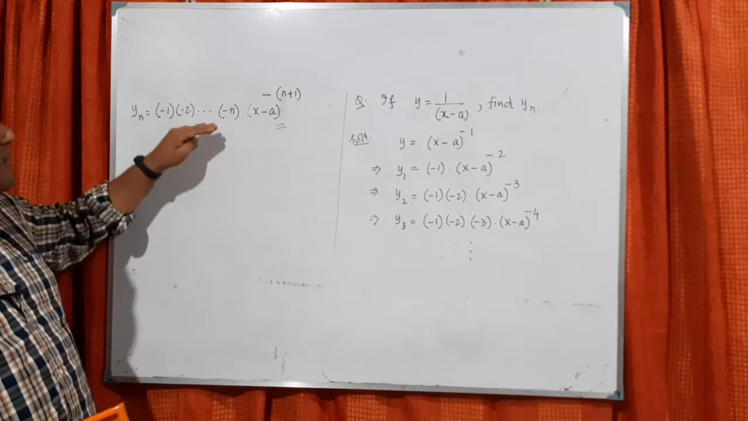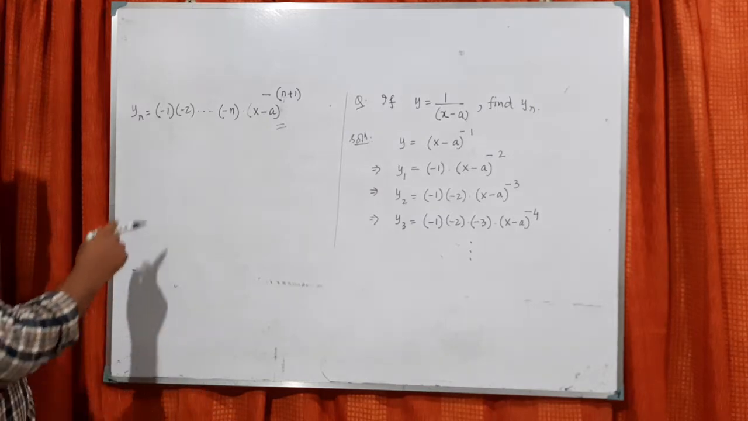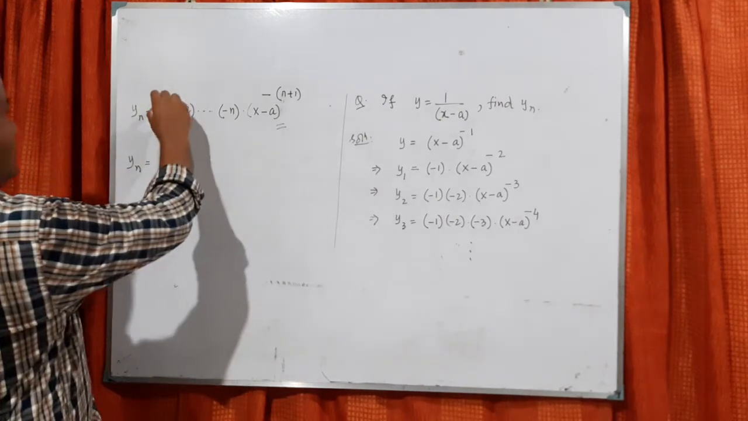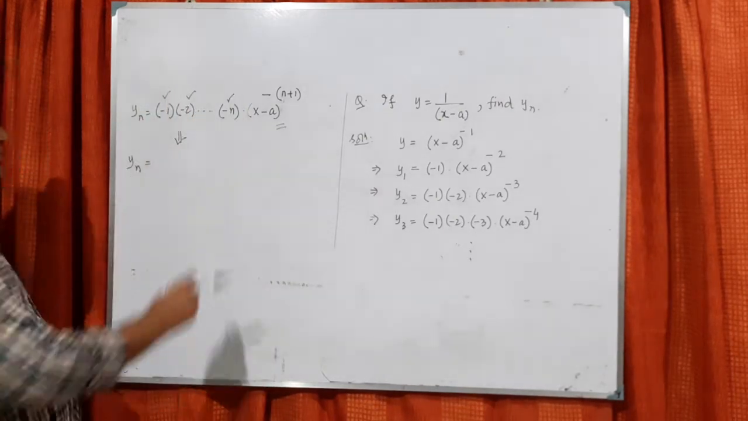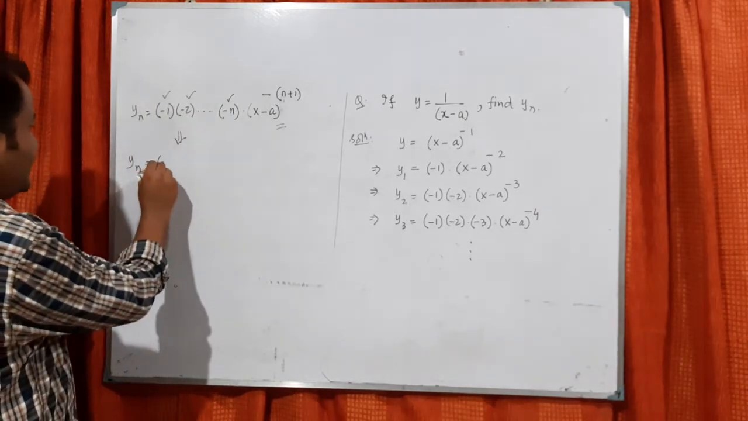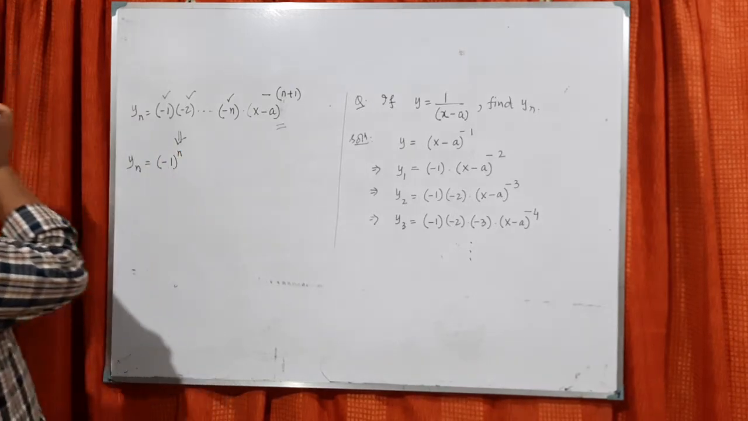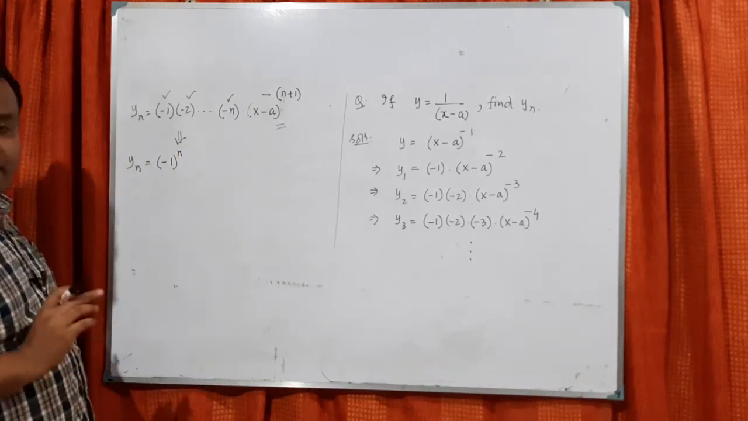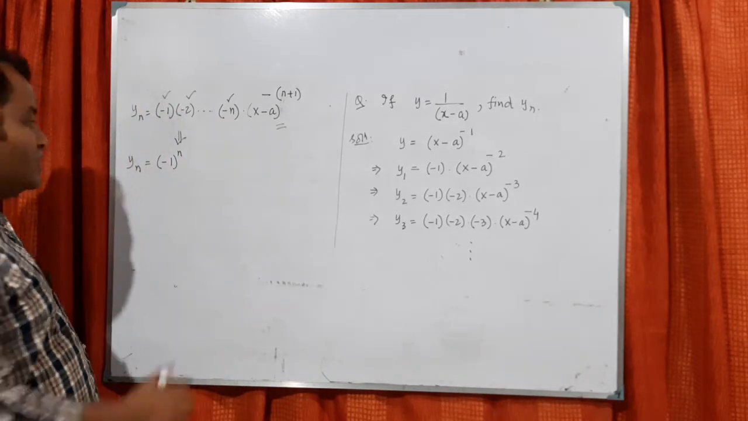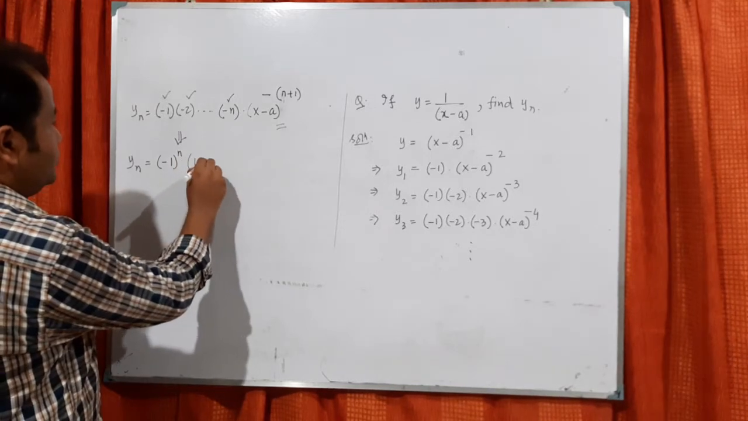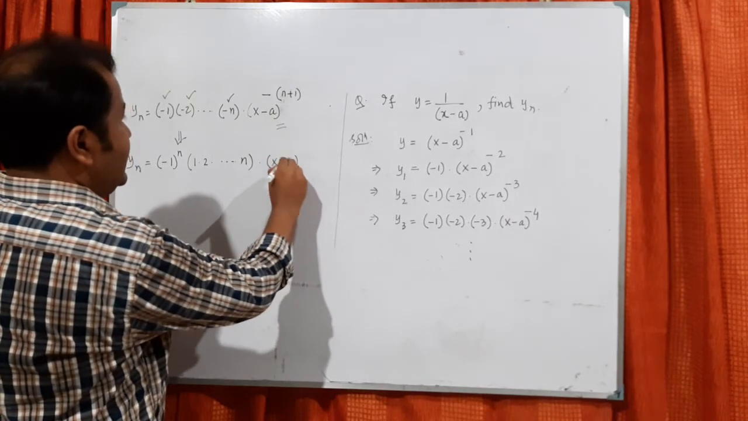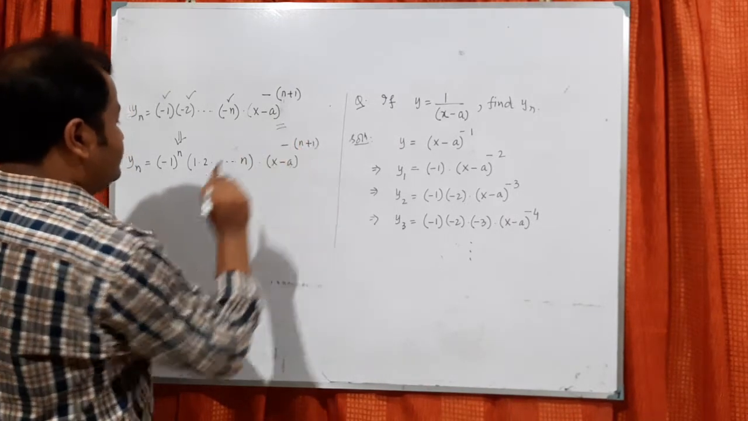Now you can also simplify this further. How to simplify? How many terms are there? n terms are there, so there are n number of minus signs. So all the minus signs I can take together and write as minus 1 power n. So what I am doing is just taking the minus sign from each one of the terms. So whatever is remaining now is 1, 2, up to n, and this is x minus a power minus of n plus 1.